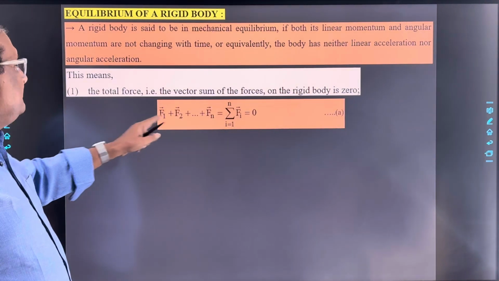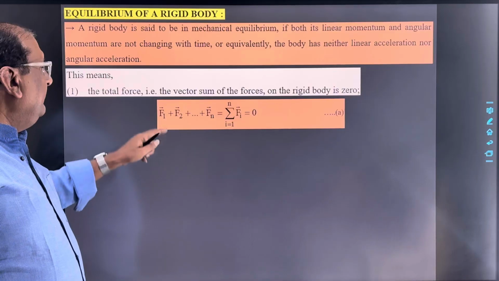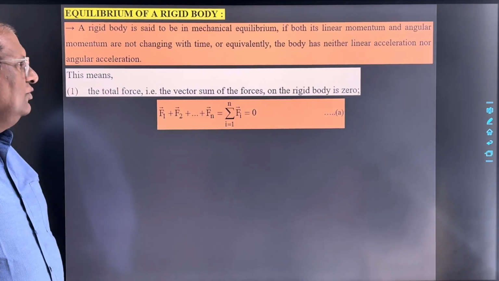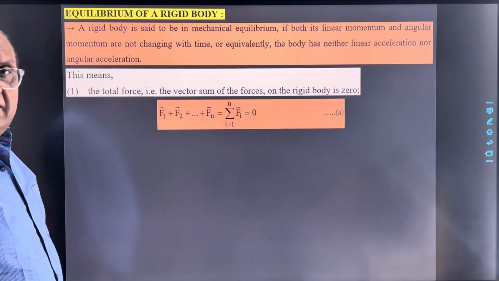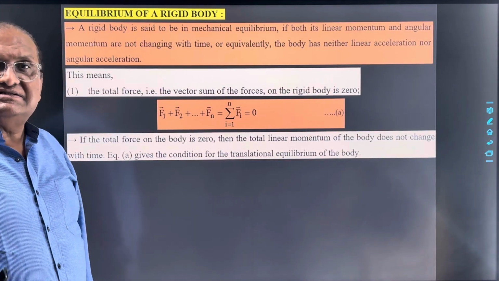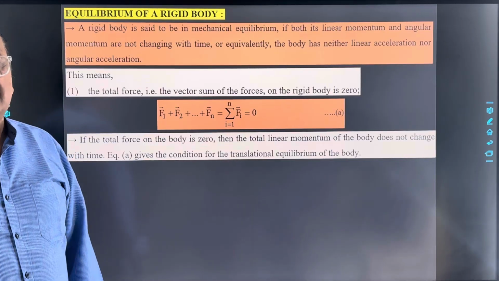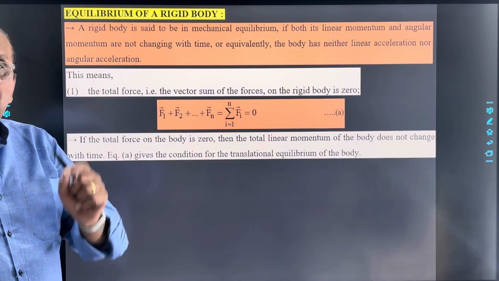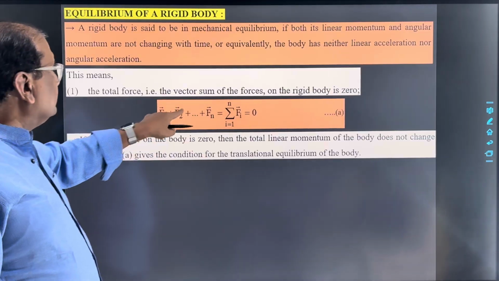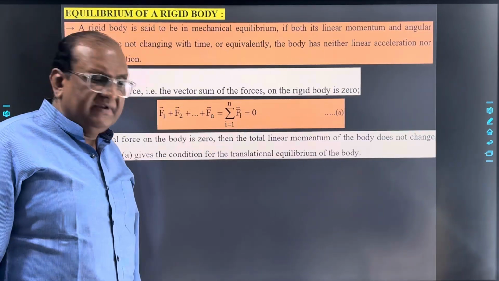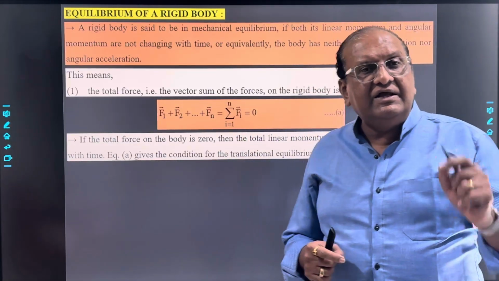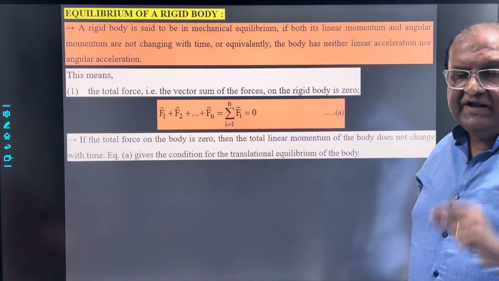So in this particular case, if the net force acting on the body is equal to 0, then we can say the body is in translational equilibrium. The body is said to be in translational equilibrium. So we can say this equation A is the condition for the translational equilibrium of the body.